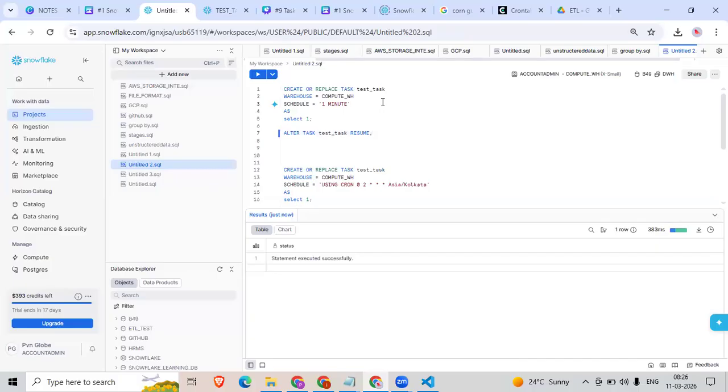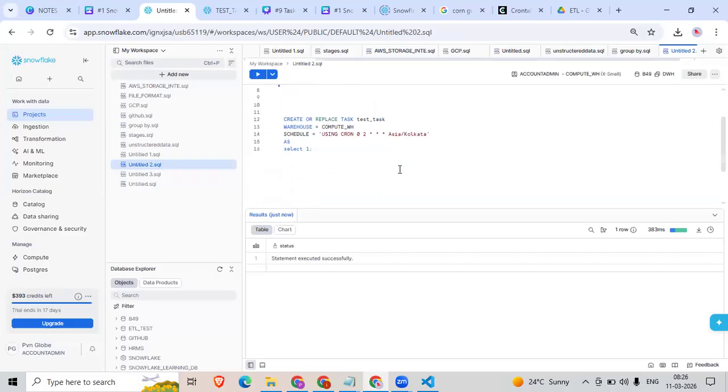If I want to schedule it every day with some conditional, then definitely I need to use cron script. Okay, so this is how I'll create the cron script. Let me create a test task 2. Okay, let me execute this.